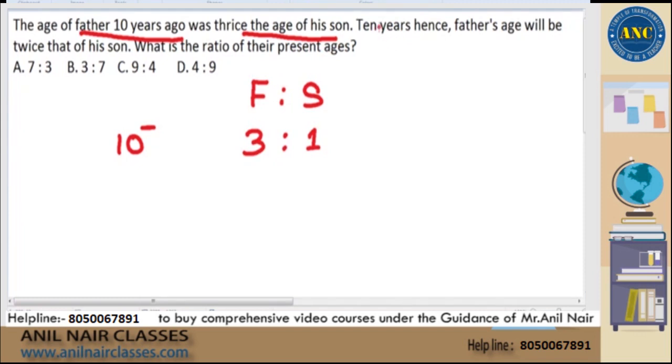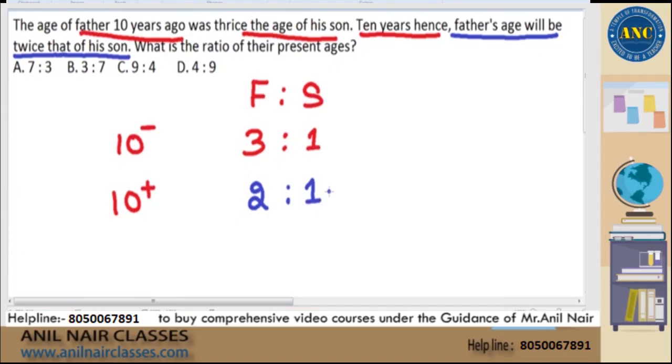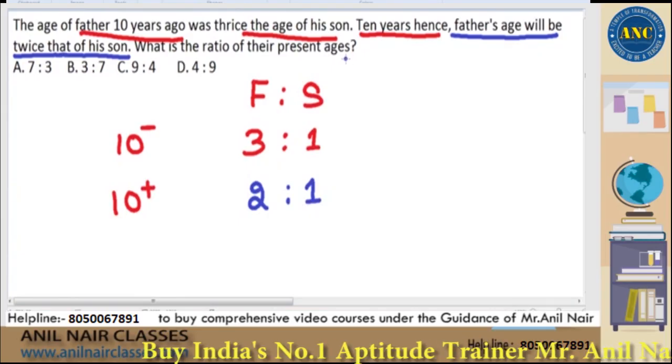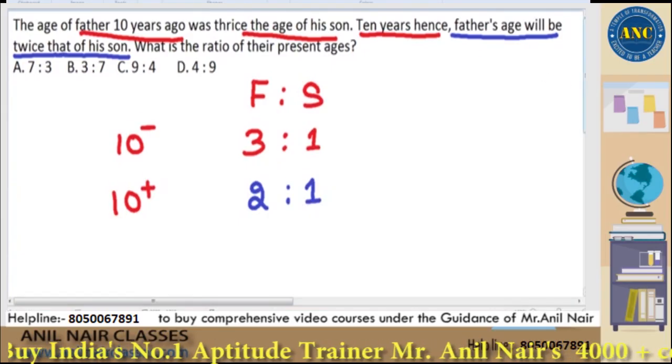Next statement, 10 years hence. 10 years hence is 10 years later. I will mark it as 10 plus. 10 years hence, father's age will be twice that of his son. 10 years later it is 2:1 ratio. Father is 2 times that of his son, right? Now your question is, what is the ratio of their present ages?